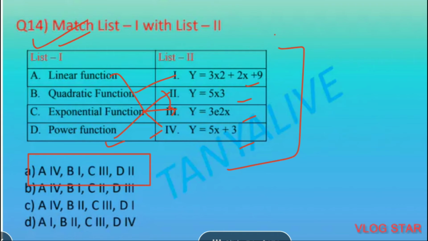In an exponential function, an exponent will be there, so third one is the correct answer, y is equal to 3 to the power 2x. In a power function, we'll have a power, so second one is correct for that, y is equal to 5 into 3.